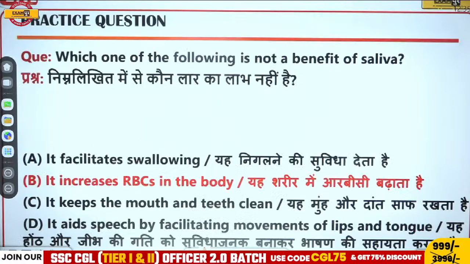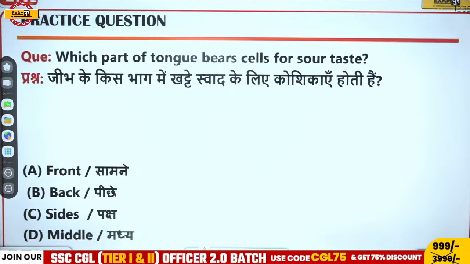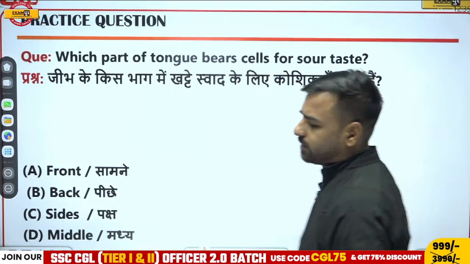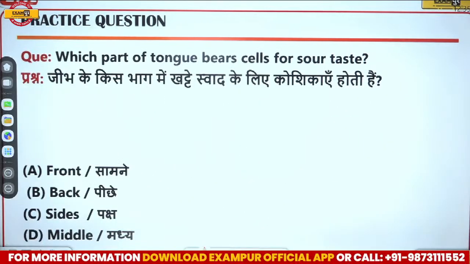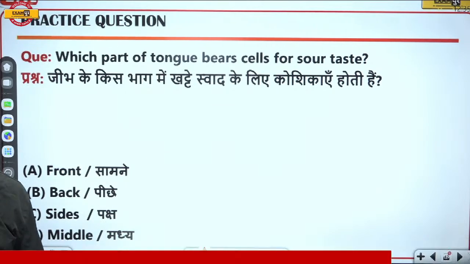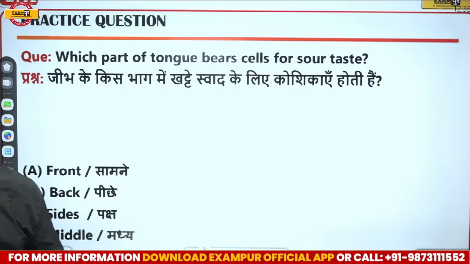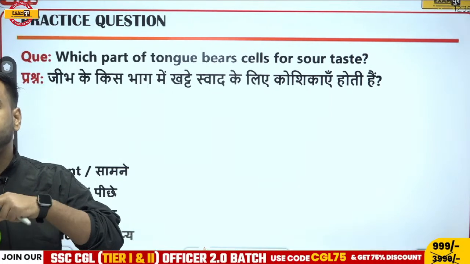Next we have: which part of the tongue bears cells for sour taste? What do you think? What will be the correct answer? Waiting for the answer, please. WBC are also known as leukocytes, no doubt about that. But what about this question? Which part of the tongue bears cells for sour taste? Answer, please.